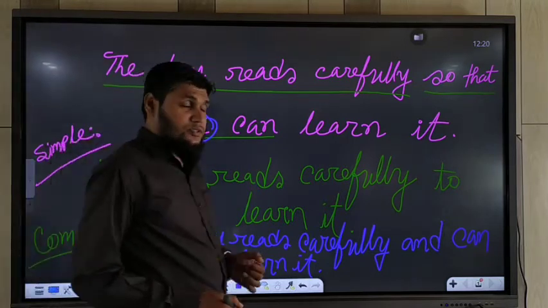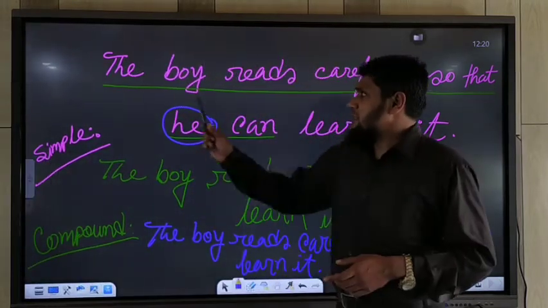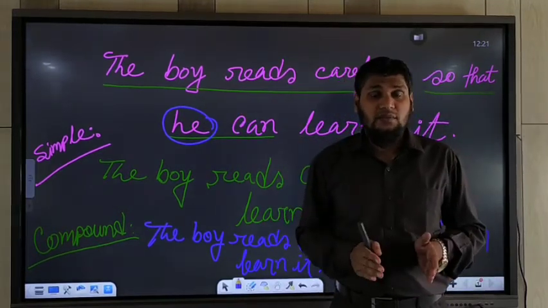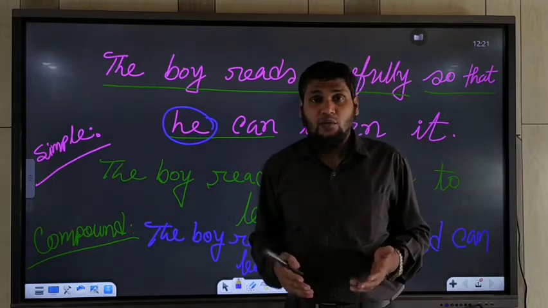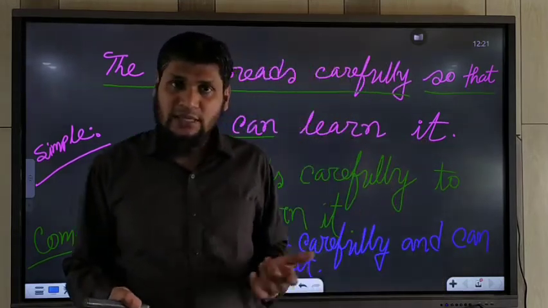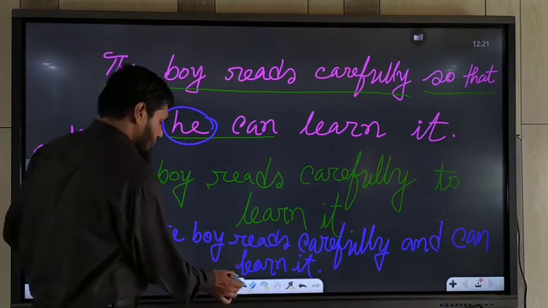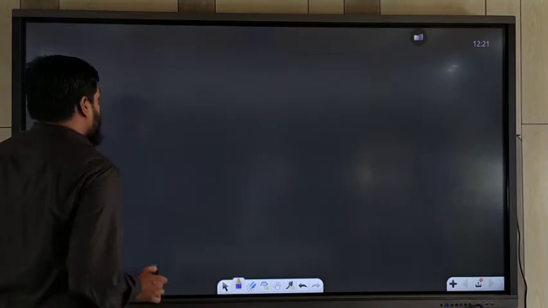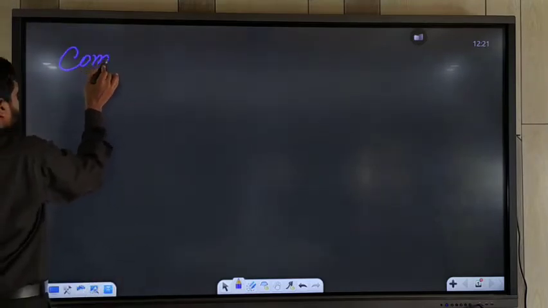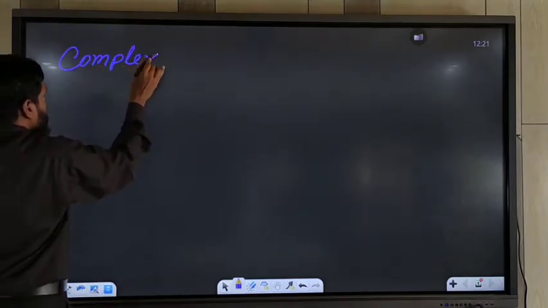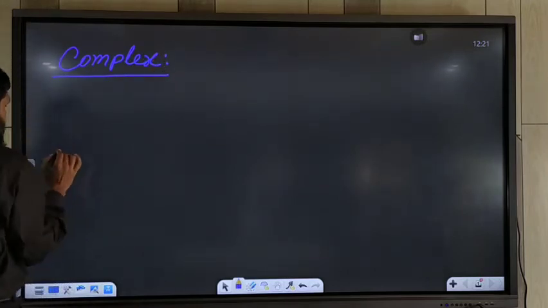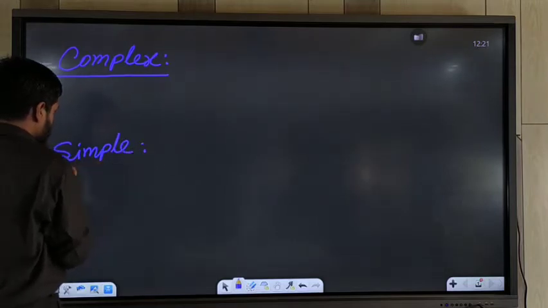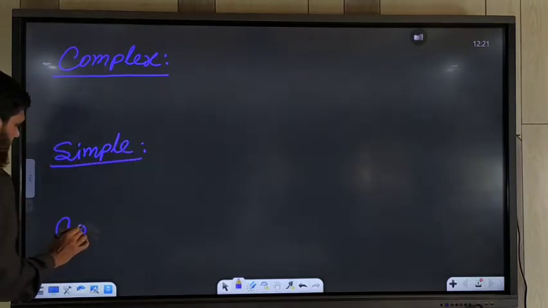So if the question comes, if the subjects are different, যদি সাবজেক্ট ভিন্ন হয়, what will you do? So let's practice it. Simple. Compound.